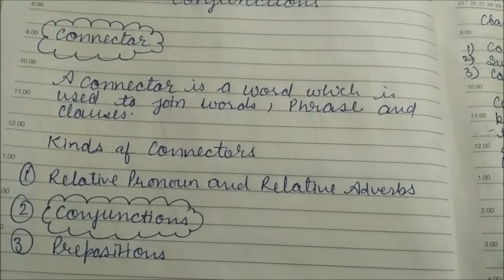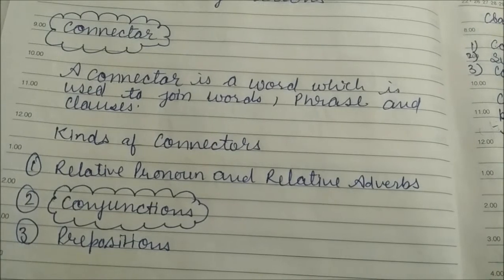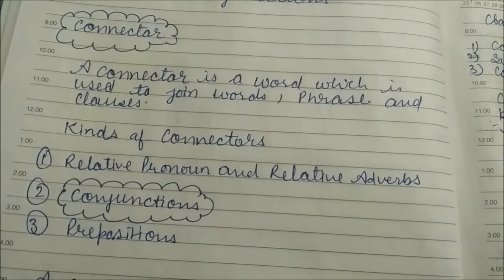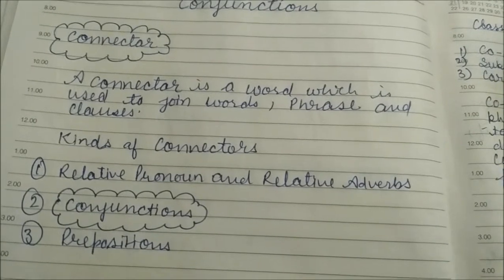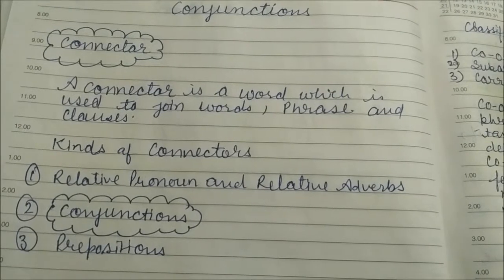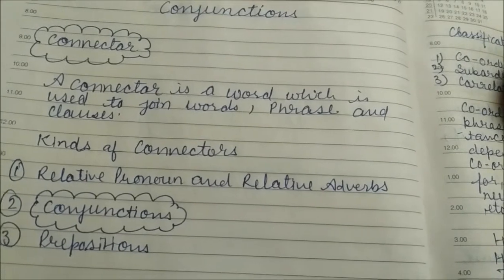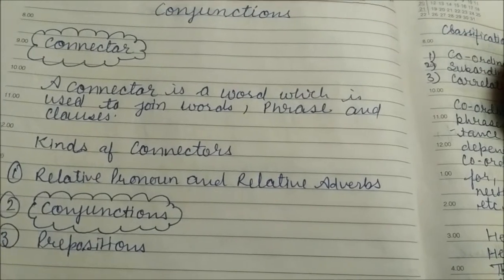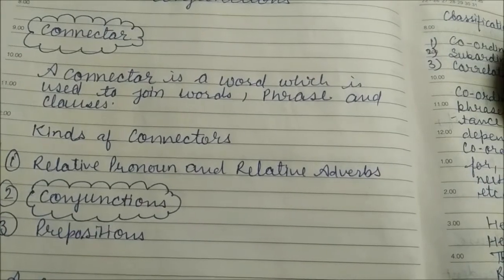Kinds of connectors: relative pronoun and relative adverb, conjunctions, and prepositions. So a connector is of three kinds: relative pronouns and relative adverbs, conjunctions and prepositions. So in a sentence, in a word, in a phrase, a connector can be a relative pronoun or relative adverb, it can be a conjunction and it can be a preposition. In these three ways we can join a sentence, we can join a phrase with another phrase, a word with another word.